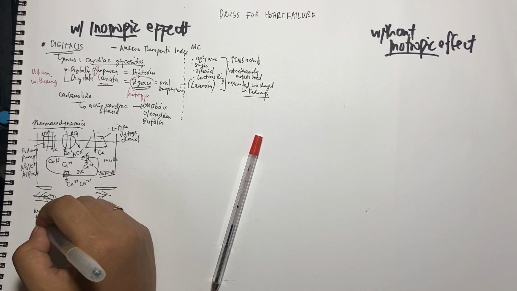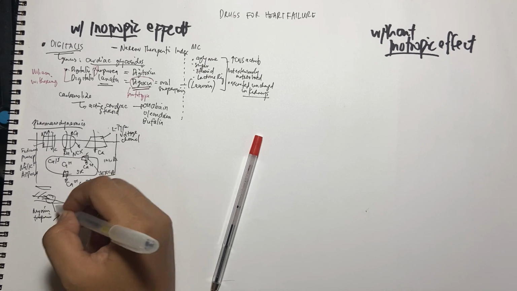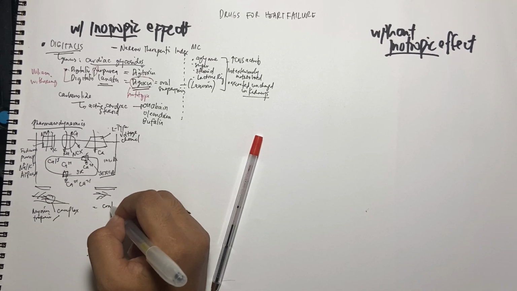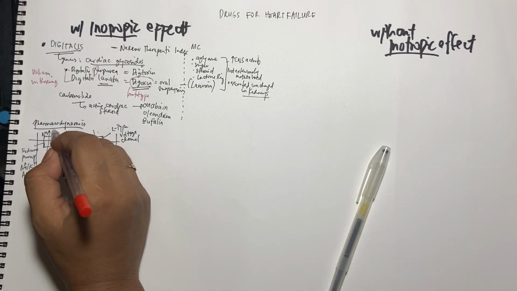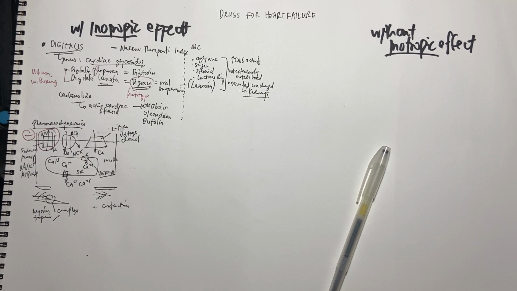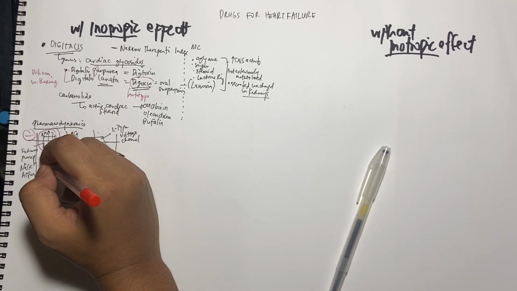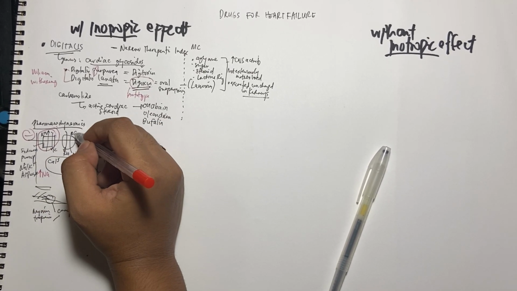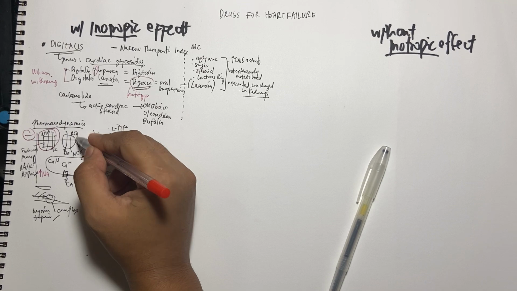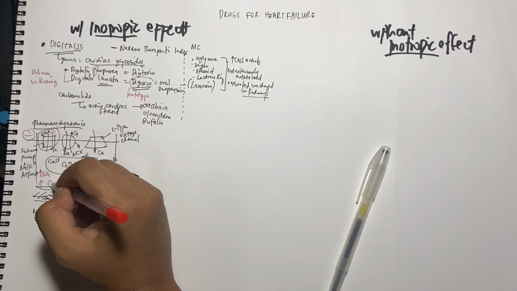Myosin, troponin, complex. And then, what happens next? There will be contraction. Okay. So, for digitalis, we block this one. Why? In order for sodium to no longer be pumped out. So there will be increased sodium inside the cell. Once there's increased sodium inside the cell, the calcium also can no longer be pumped out. So calcium stays. So there's an increase in calcium.